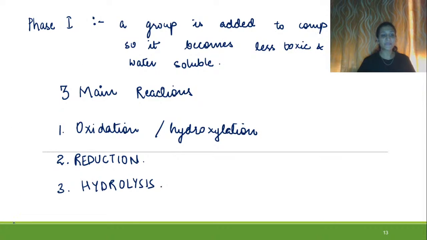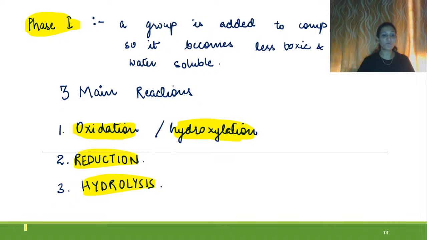So phase 1 is made up of three steps: oxidation, which is also hydroxylation, reduction, and hydrolysis.